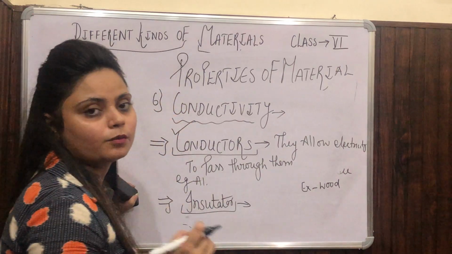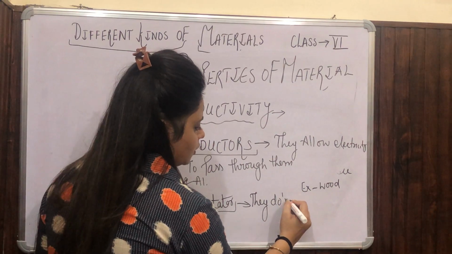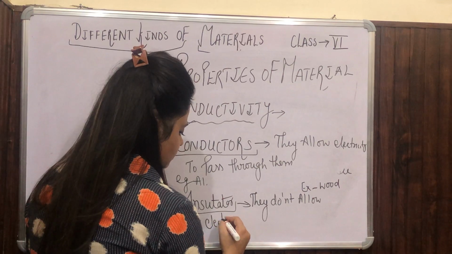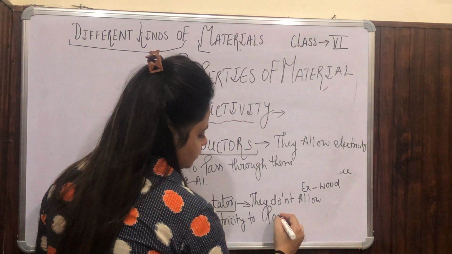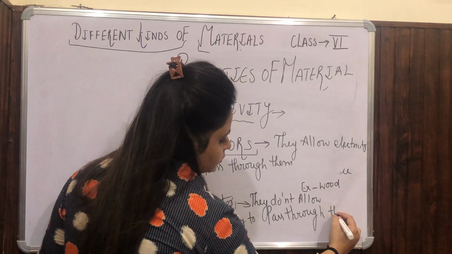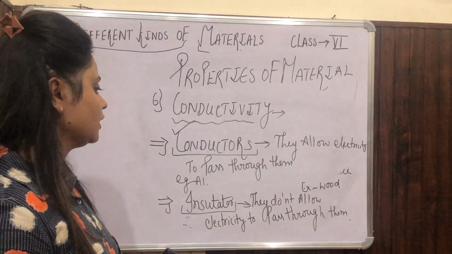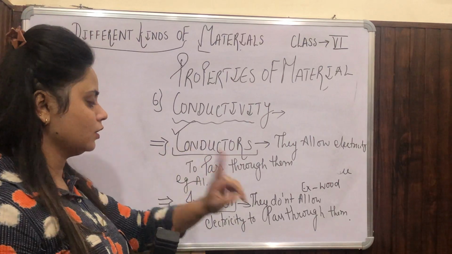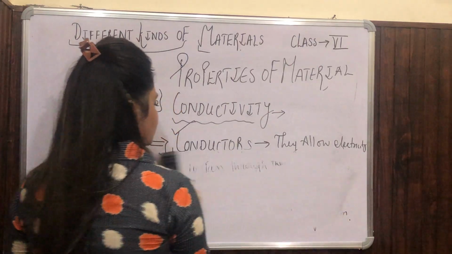From wood the electricity never passes. Insulators don't allow electricity to pass through them. So we can distinguish between conductor and insulator. Conductors allow electricity to pass through them, and the example is aluminium. Insulators do not allow electricity to pass through them, and the example is wood. So it is clear to you now.